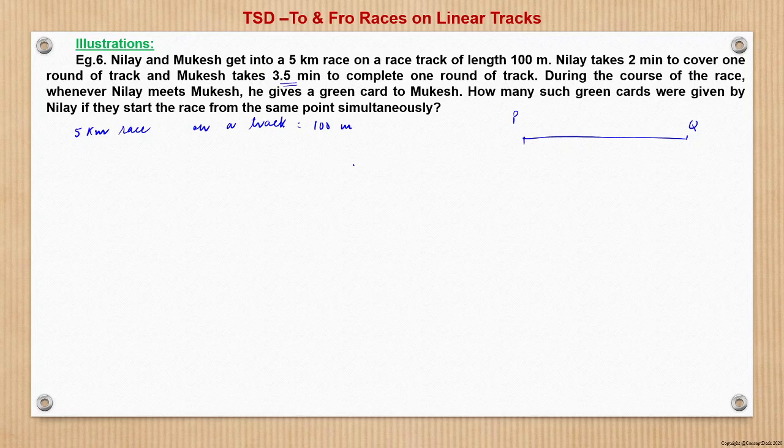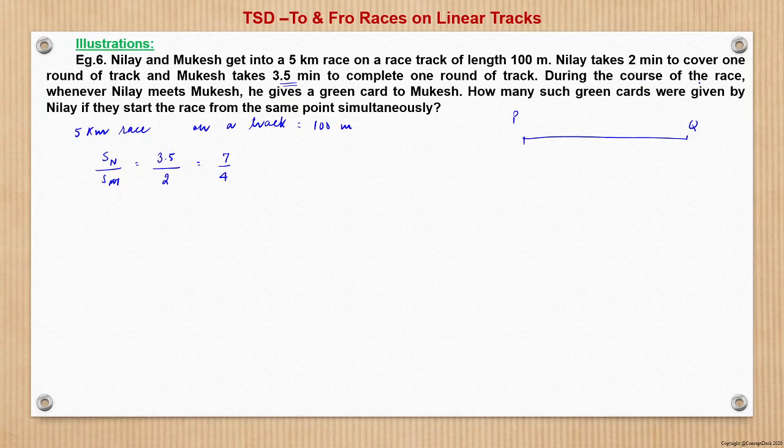So same distance, the ratio of time is given. So therefore, speed of Nilay upon speed of Mukesh is what? Inverse ratio of time, right? When distance is constant, the ratio of speed is inverse to the ratio of time. So this becomes 3.5 upon 2, which is nothing but 7 is to 4. So speed of Nilay to Mukesh is 7 is to 4.